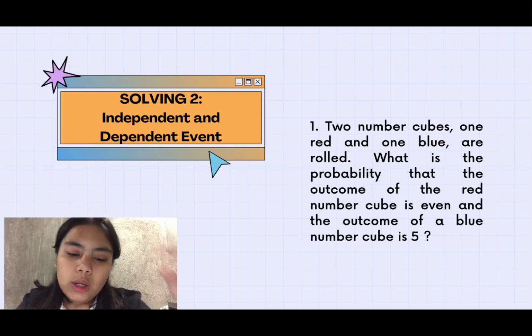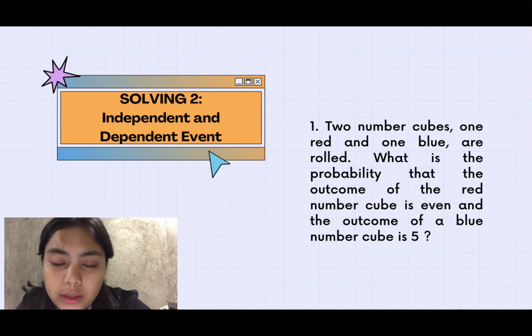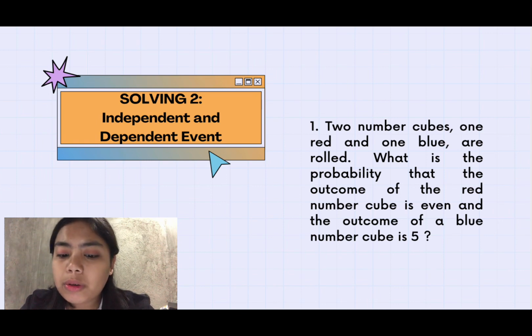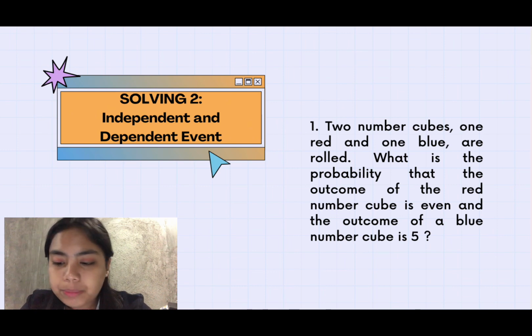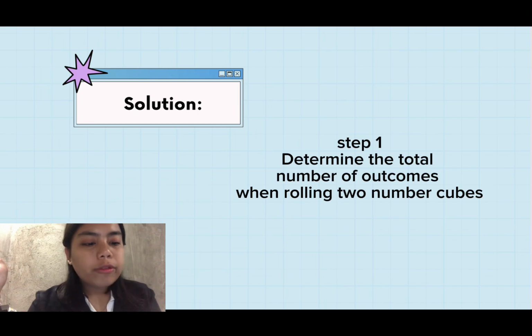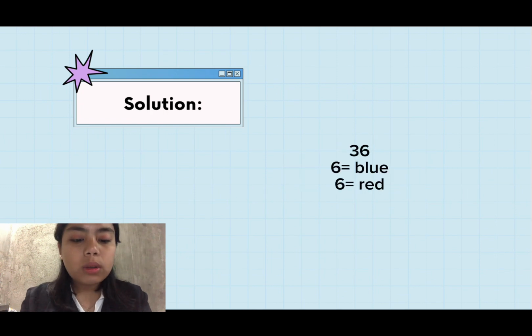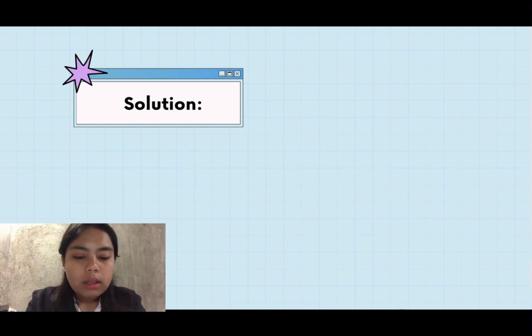Number 1. Two number cubes, one red and one blue, are rolled. What is the probability that the outcome of the red number cube is even and the outcome of the blue number cube is 5? First, we have to determine the total number of outcomes when rolling 2 cubes. There are 36 total outcomes when rolling 2 number cubes: 6 outcomes for the red and 6 outcomes for the blue.